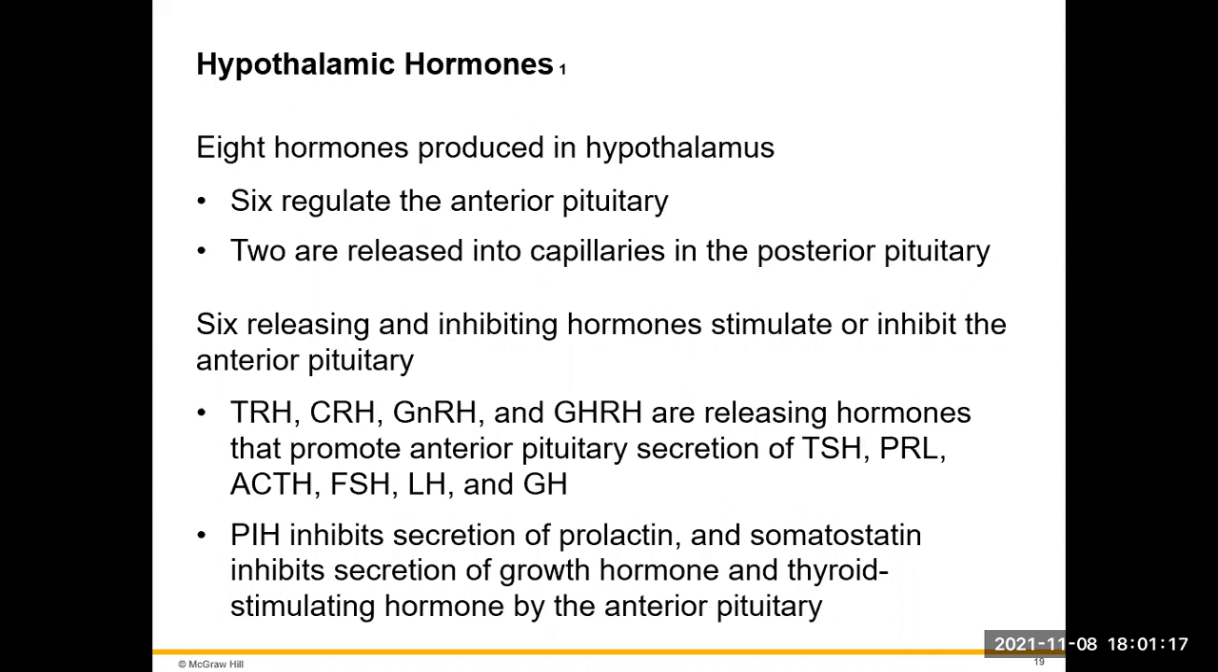These are going to promote the specific secretion of anterior pituitary hormones: thyroid stimulating hormone, prolactin, adrenocorticotropic hormone, follicle stimulating hormone, luteinizing hormone, and growth hormone. Prolactin inhibiting hormone is going to inhibit the secretion of prolactin, and somatostatin also is going to inhibit the secretion of growth hormone and thyroid stimulating hormone by the anterior pituitary. These inhibiting hormones will work on a feedback system where they will initiate the negative feedback of some of these particular hormones.